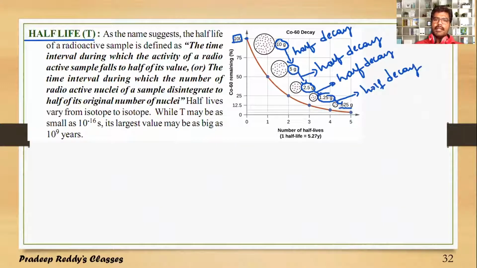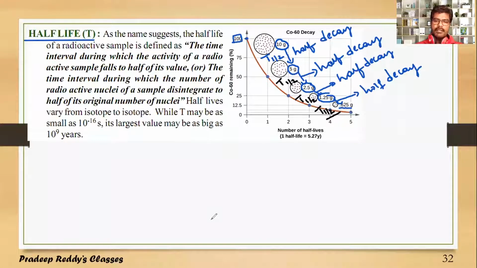Right? So 10 gram is becoming 5 gram in some time taken. That time I am taking as T half. 5 gram is becoming 2.5 gram. That I am taking as T half. 2.5 is becoming 1.25. I am taking it as T half. 1.25 is becoming 0.625. That time in which it has decayed to half is T half, and this T half is called the half-life period of the nucleus or half-life time of that particular nucleus.